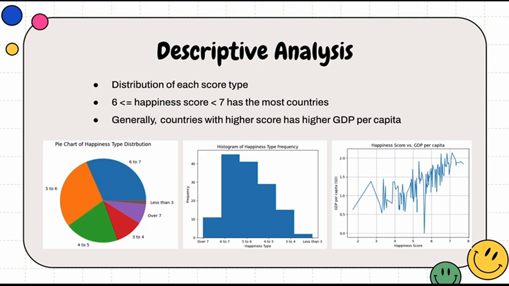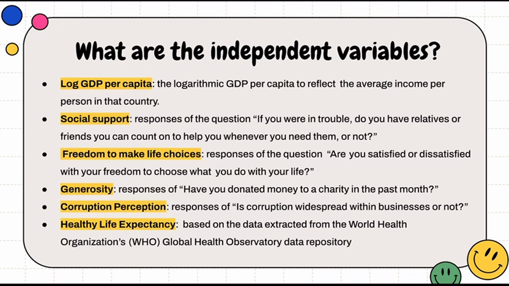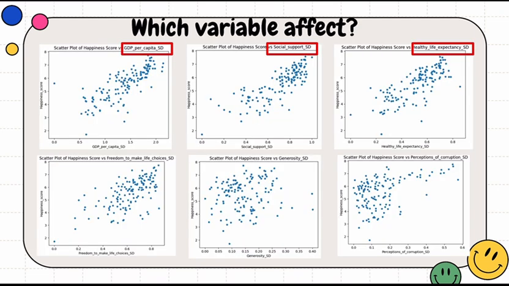Here are the 6 independent variables, which include the log GDP per capita value, social support level, perceived freedom to make choices, generosity, perceived corruption, and healthy life expectancy. To better understand the correlation of different variables, I plotted scatter plots for all of these factors. From these plots, we can see that the first 3 factors, that is the GDP, social support, and healthy life expectancy, are more related to happiness score.